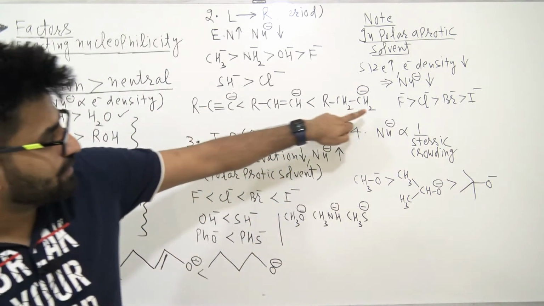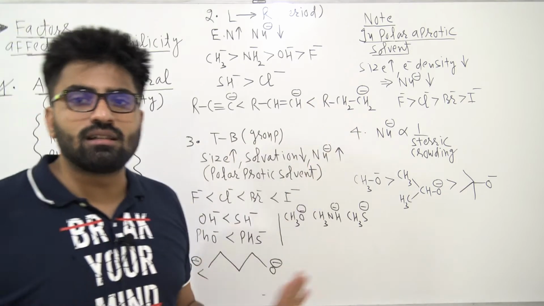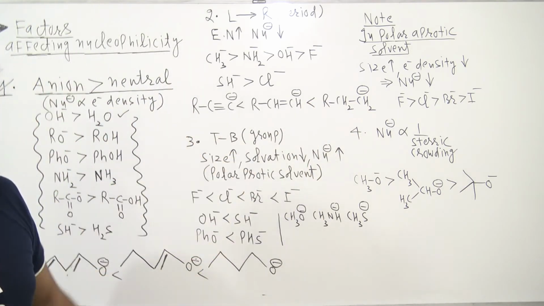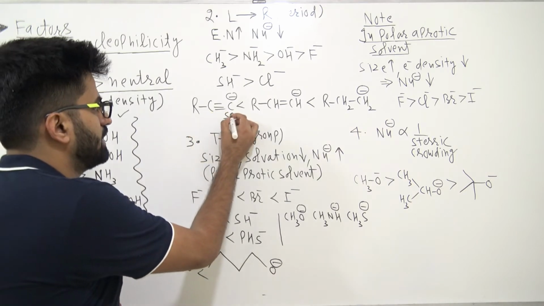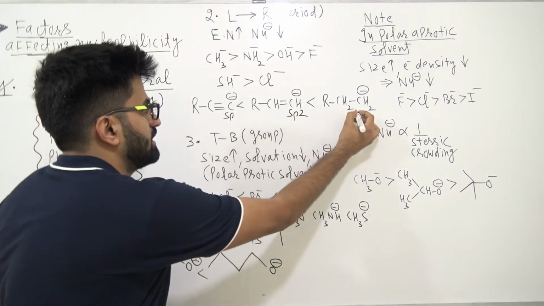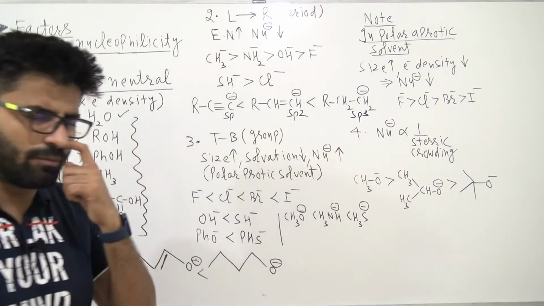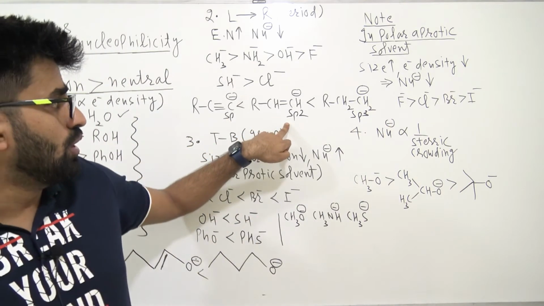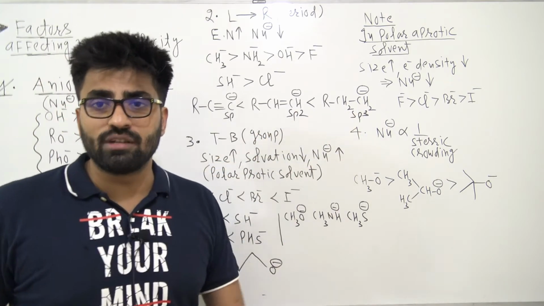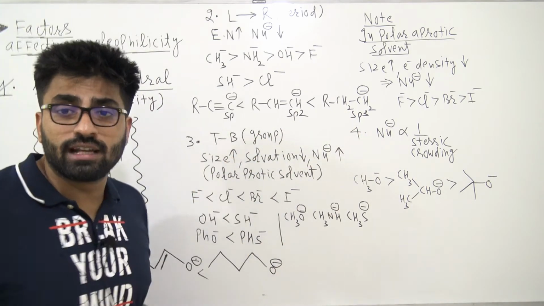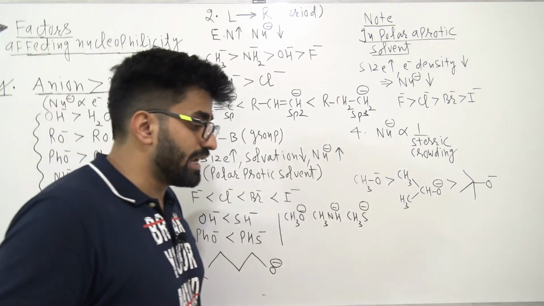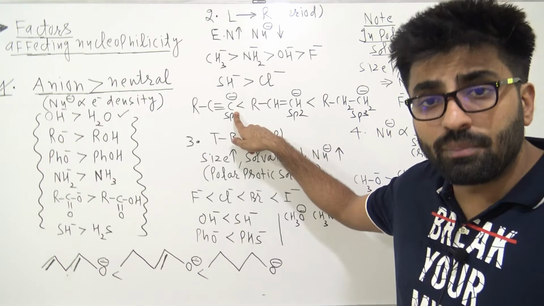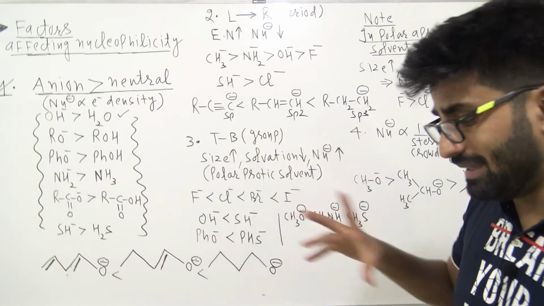We have this. Here the central donating atom, carbon, is the same. But how are we going to decide now? This carbon is sp hybridized, this carbon is sp2 hybridized, this carbon is sp3 hybridized. Who has more electronegativity? The sp carbon is more electronegative. If sp carbon is more electronegative, it will face maximum difficulty in donating its electron pair. So that's why its nucleophilicity will be least.